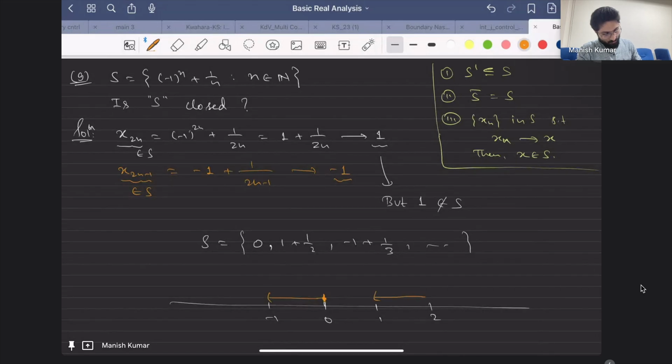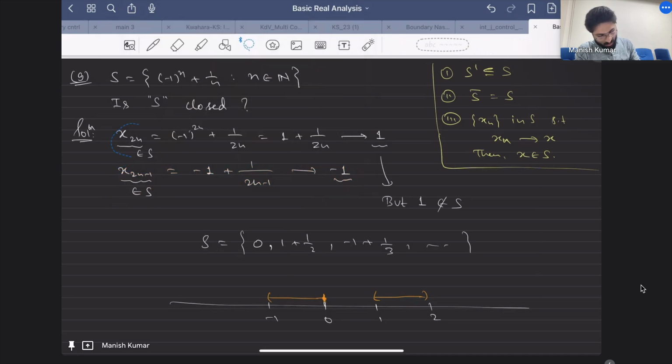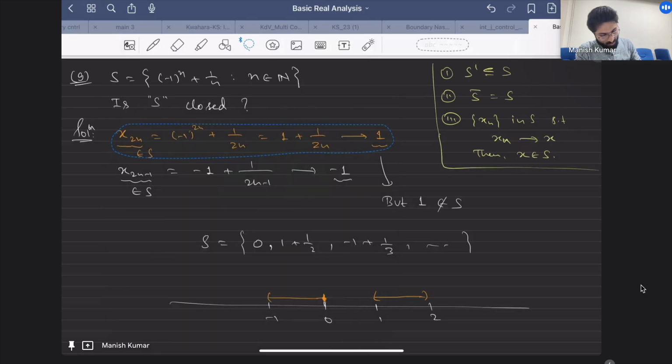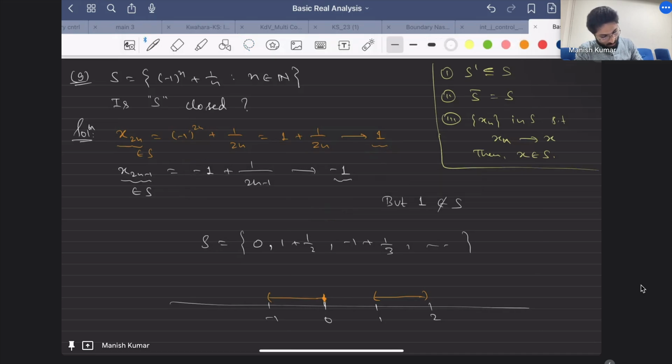This one is easier to conclude, at least. From here I can clearly say that minus 1 does not belong to S, since if I take any term x, which is minus 1 raised to power n plus 1 by n, this is always greater than minus 1, right? So set S does not contain minus 1.